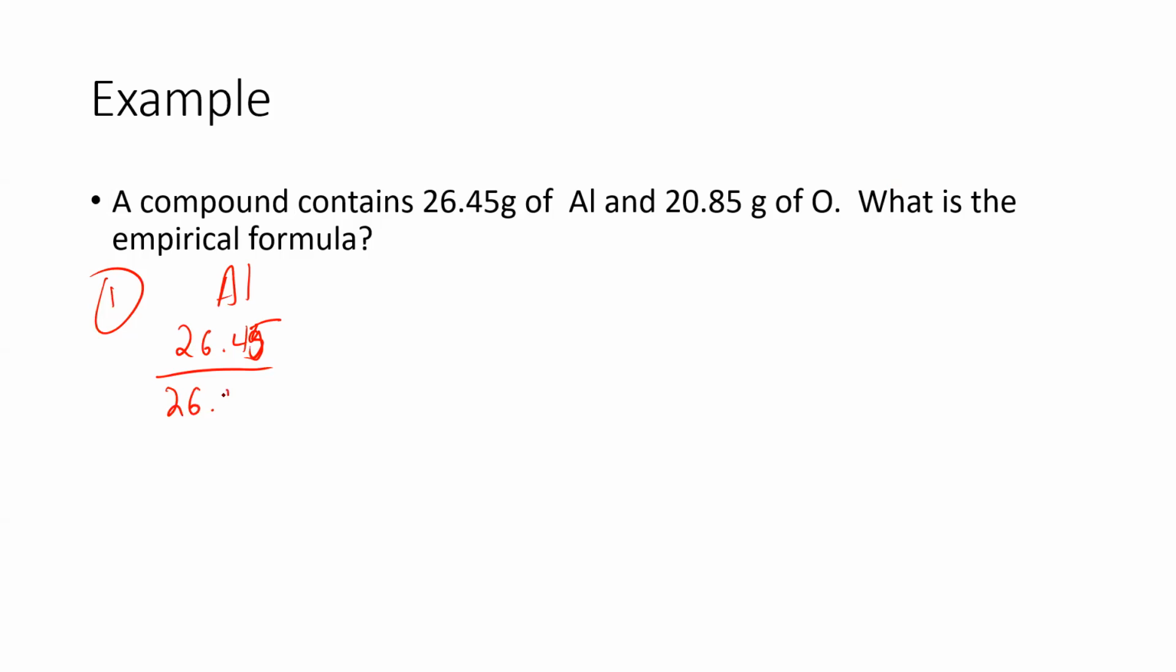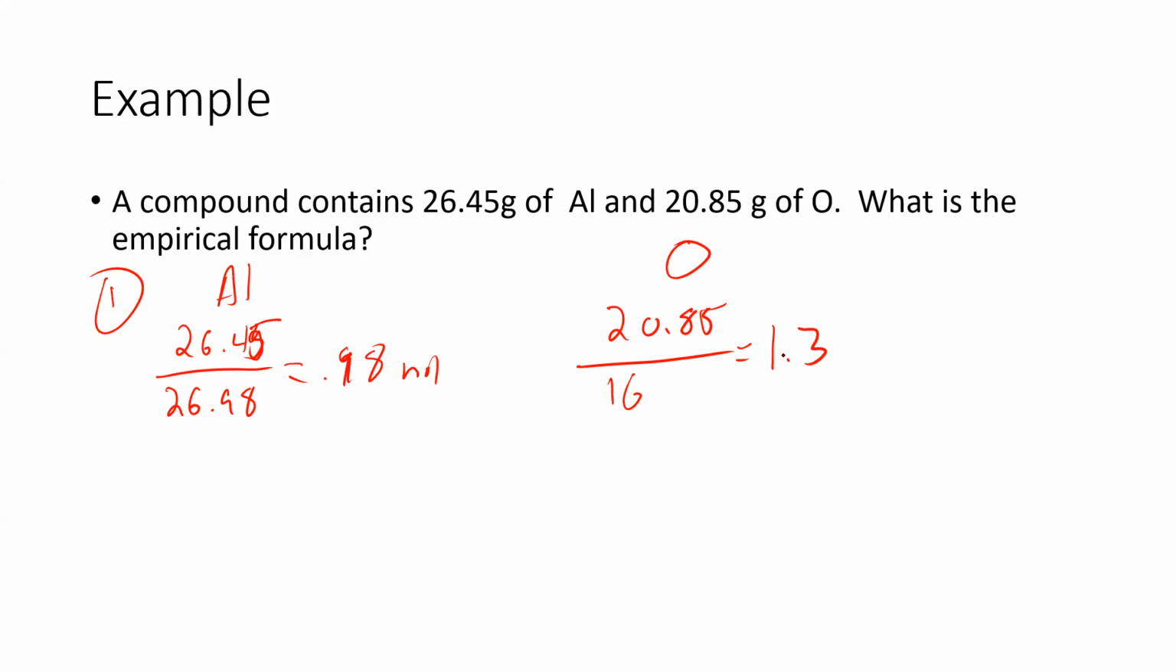Divided by 26.98. And when I do that and I put it into my calculator, unless you want to do it out by hand, which is perfectly fine, you get right around 0.98 moles. And then we're going to take our 20.85 grams of oxygen and divide by the molar mass of oxygen, which is 16. So 20.85 divided by 16, and we're going to get 1.3.